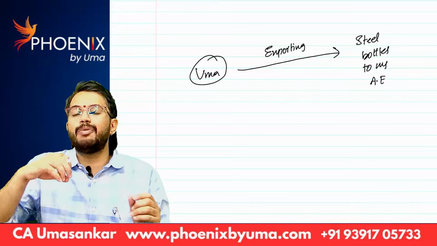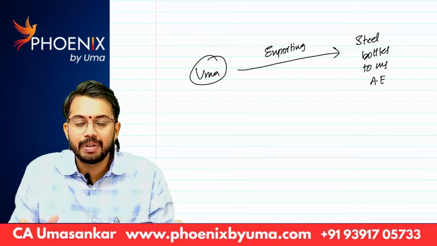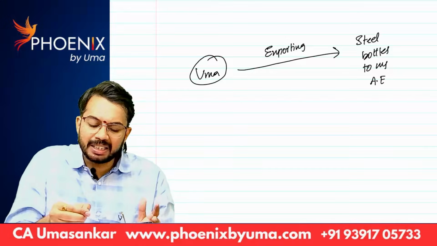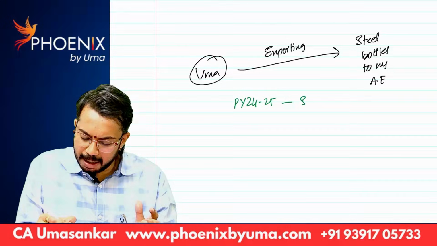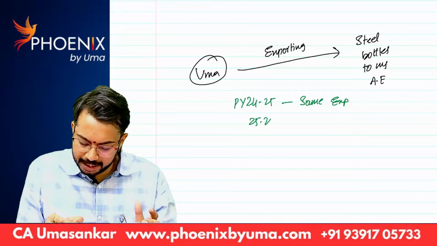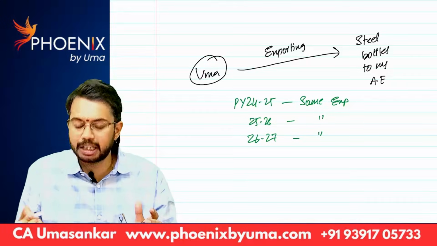That means I am doing an international transaction. Whenever I do an international transaction, obviously transfer pricing provisions are applicable. I am doing the same transaction in 24-25, same export in 25-26, same export in 26-27.